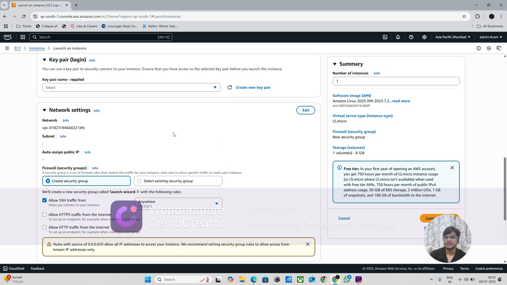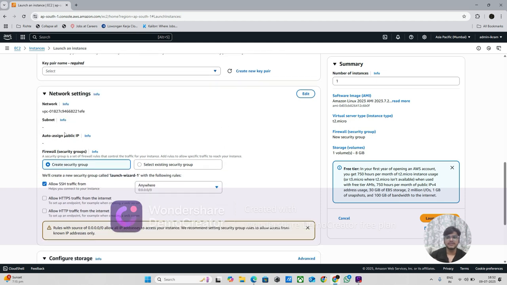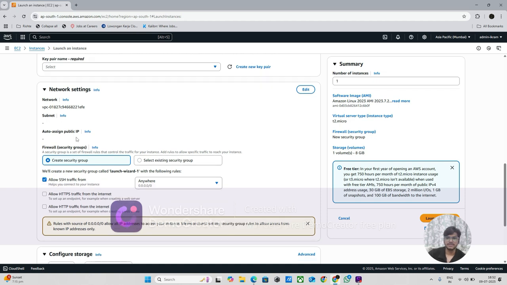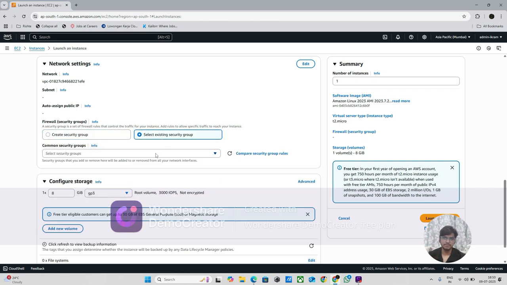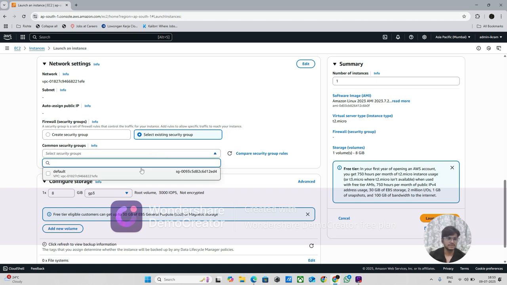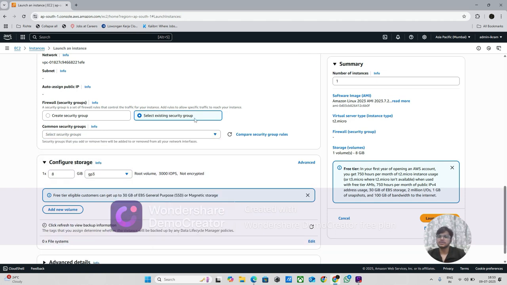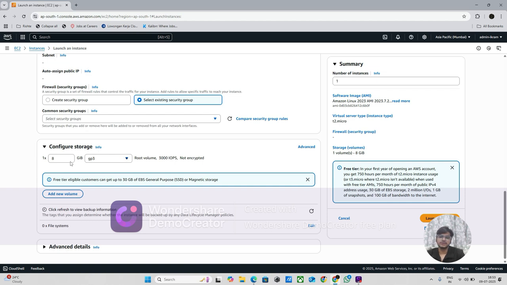Then there are network settings. We are going to learn some other day what a subnet is and all. Auto-assign public IP address automatically assigns a public address, but if you want, you can attach a public IP. For security group, we can select an existing one. If you have created one before, you can choose it through this, like this default security group. Then configure storage. We are going to learn tomorrow about EC2 storage types, EBS, root volume and all.